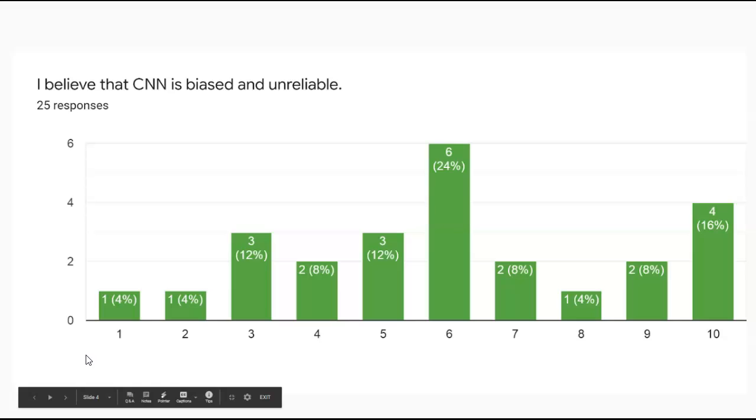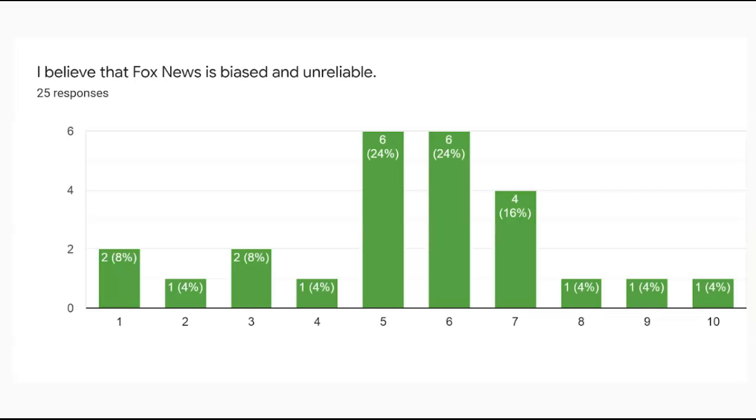So first, some survey says results. You guys filled out the survey a couple weeks ago before spring break. This statement says, I believe that CNN is biased and unreliable. 10 is strong agree, 1 is strong disagree. So we have literal answers all across the board. Many people put a 6, which means you slightly agree, barely. And 4 people said 10, which means you strongly agree. But we had responses all over the place.